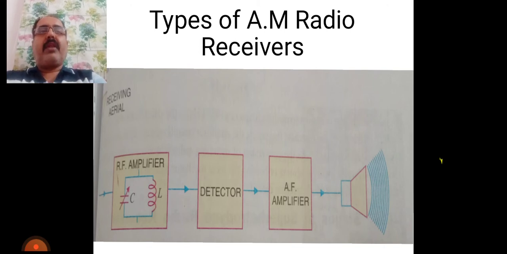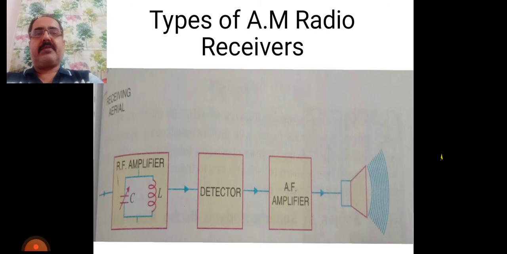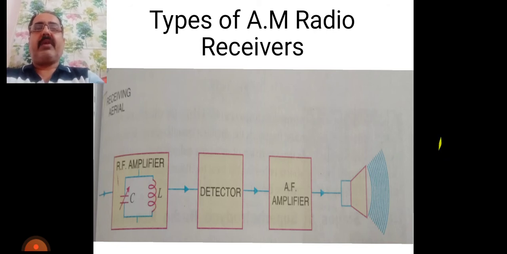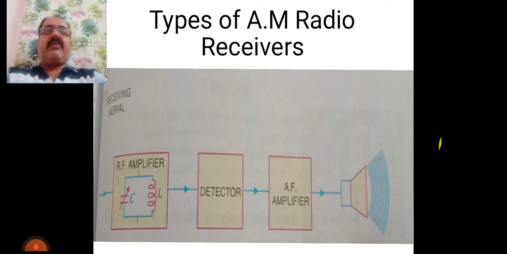The former was used in the early days of radio communication. However, at present, all radio receivers are superheterodyne types. So number 1, the straight radio receiver.